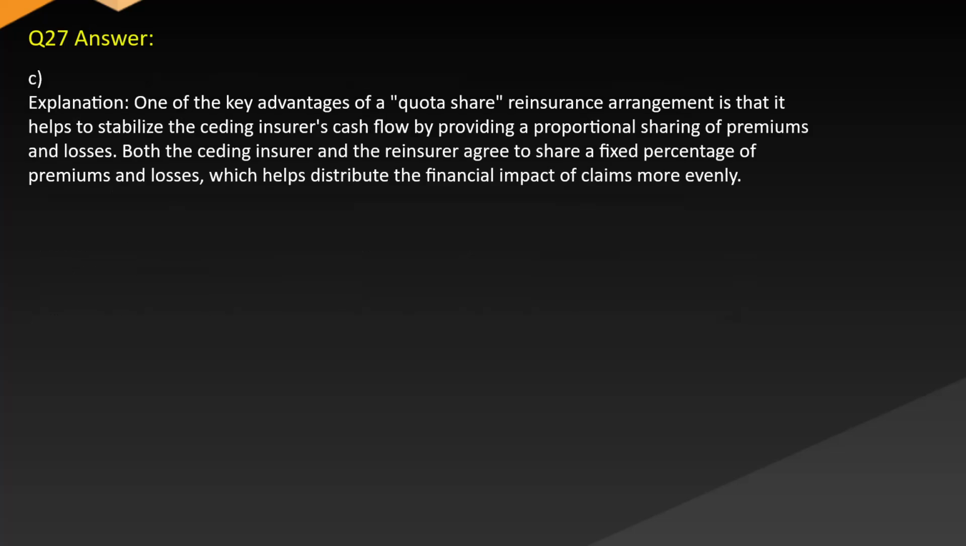Answer C. Explanation. One of the key advantages of a quota share reinsurance arrangement is that it helps to stabilize the ceding insurer's cash flow by providing a proportional sharing of premiums and losses. Both the ceding insurer and the reinsurer agree to share a fixed percentage of premiums and losses, which helps distribute the financial impact of claims more evenly.